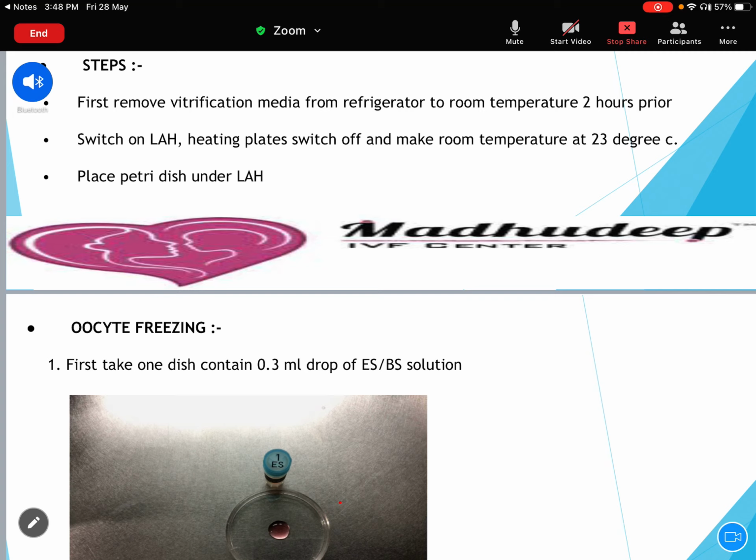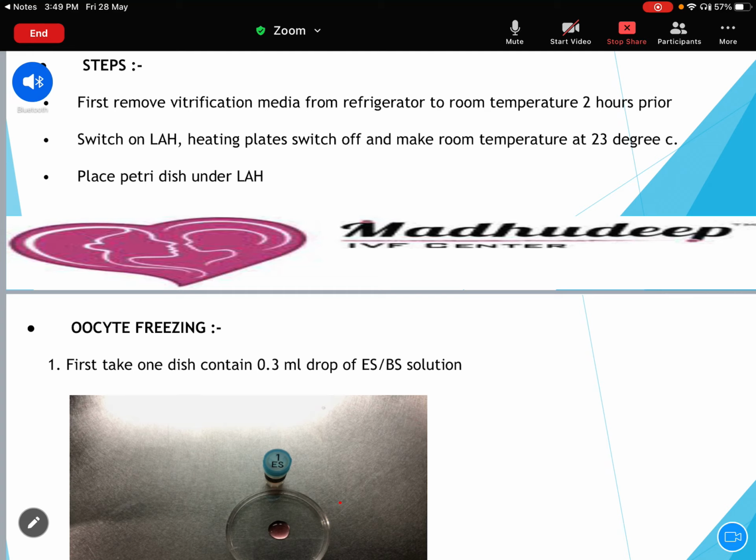Now switch on the laminar airflow hood, because the whole procedure, whenever we handle the oocyte or the embryo, is to be done under the laminar airflow. But do not switch on the heating plate, because freezing is not done at 37 degrees. The heating plate should be switched off and make the room temperature 23 degrees.